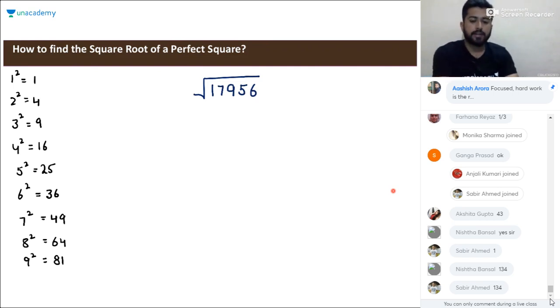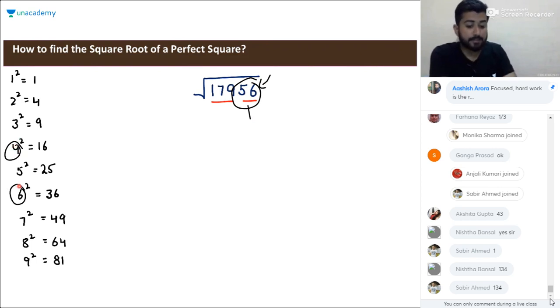Okay, look at this. 17956. What are we going to do? Coming from the right hand, we'll pair the two digits first and we'll group the remaining numbers. Talking about 56, this number ends in 6, and the squares of 4 and 6 end in 6. We have two possibilities for the ones digit.